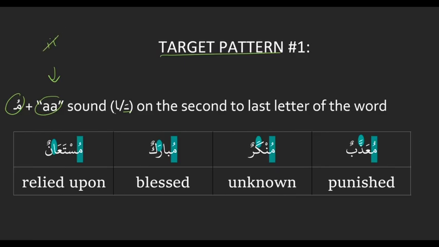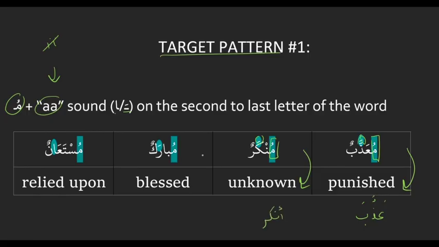We have mu'adhab. It starts with a mu. The second to last letter is the dal, and that has an a sound on it, and it translates as punished, or one who is punished. Someone who has had something done to them, and it comes from the original action of adhaba, which means to punish. Then we have munkar, which starts with a mu. The second to last letter is the kaf, which has an a on it, and it translates as unknown, or something that is unknown. It has the action done to it, and comes from the original action of ankara.